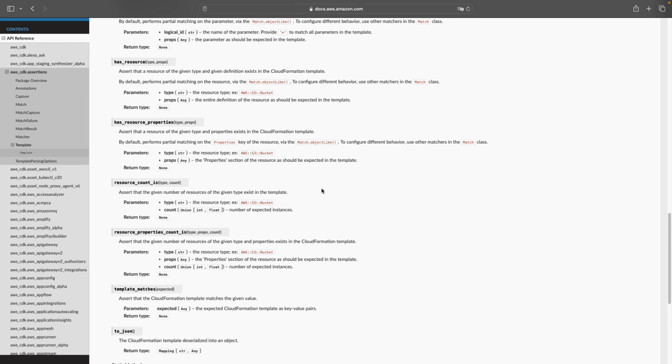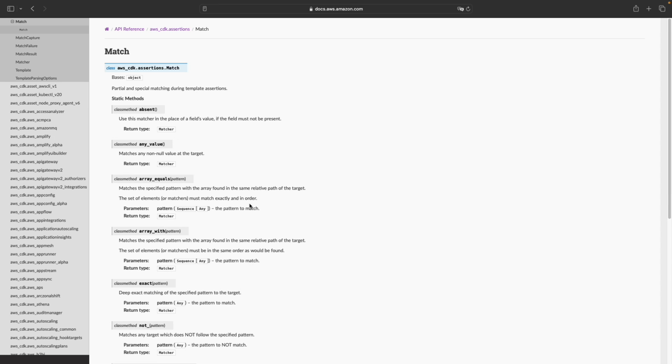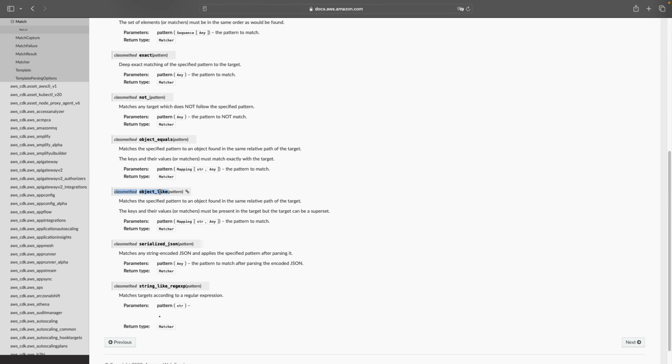Going back to the API, if you look into the documentation of hasResourceProperties, you will see that by default, it performs a partial match on the properties. Internally, it uses the Match.objectLike method for it. Match is another utility class available inside the assertions module. If we look into the API of it, here is the method which hasResourceProperties uses by default to compare the particular pattern of the property value.